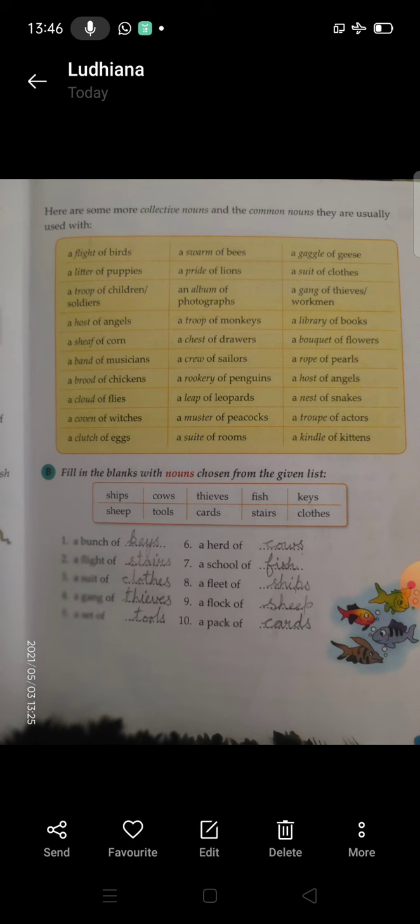a school of fish, a fleet of ships, a flock of sheep, a pack of cards. So do this part, do A and B part of chapter number 1, nouns, proper, common and collective of your English grammar tree with the help of this video.